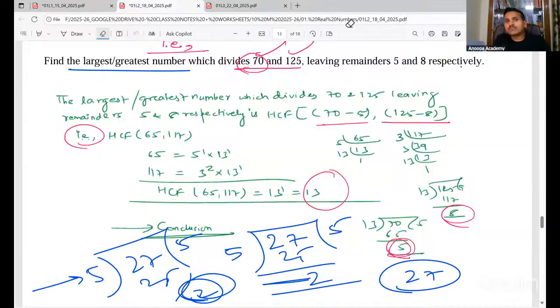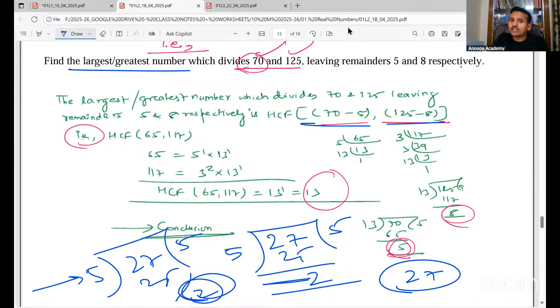So the largest number which divides 70 and 125 leaving remainders, you have to find by removing the remainders and finding the HCF, and that will give you the answer. And you can cross check also. If you divide 70 by 13, you'll get 5 as a remainder. And if you divide 125 by 13, you'll get 8 as a remainder. Clear, everyone?